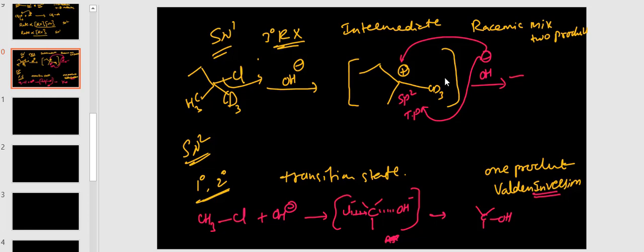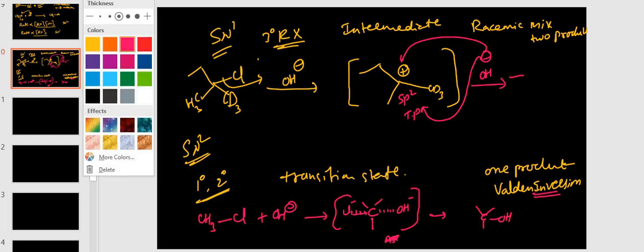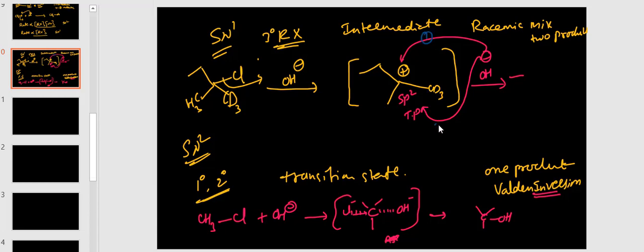But in SN1, two compounds are forming, path 1 and path 2, front side and back side. You can see this compound, CD3, here OH is there; the other compound has OH downside, CD3 is there.